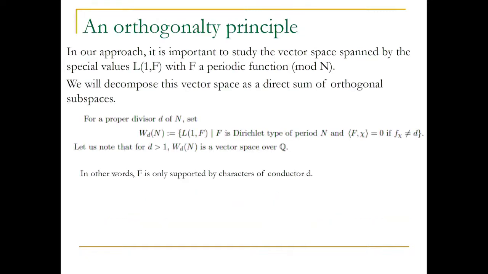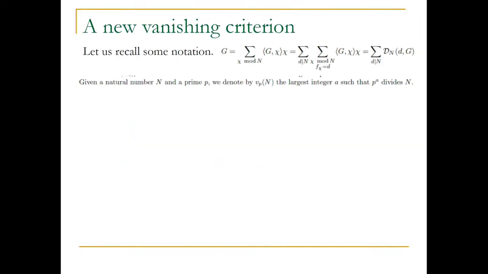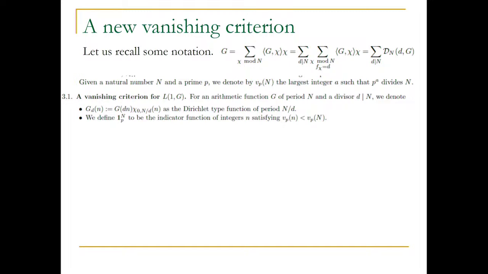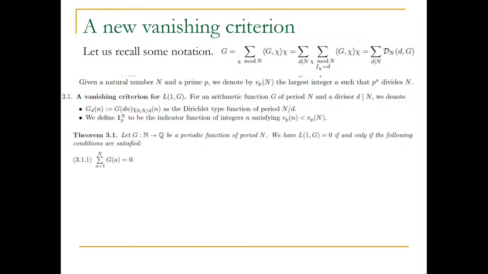Now we go to the next slide, and we decompose the Dirichlet type function as functions where each is a contribution coming from the conductor d. It turns out, and I'm just going to flash this technical criterion, there's a new vanishing criterion.